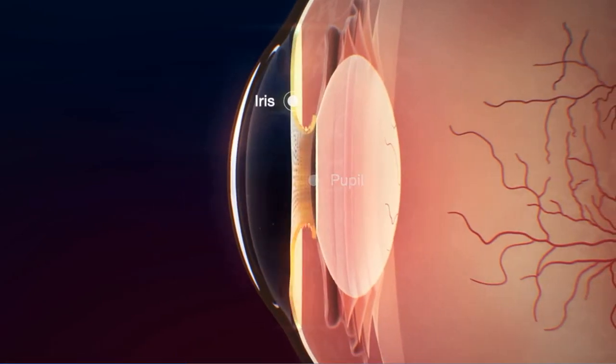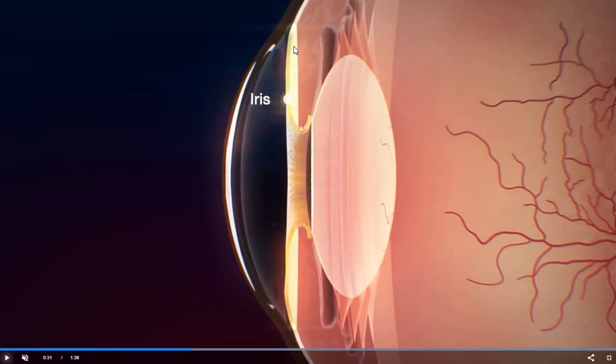The next structure is the iris. This iris is the colored portion of the eye. If you call your eyes brown eyes or blue eyes or green eyes, that color is because of the iris. So now you might have understood which part I'm talking about. The colored portion of the eye is iris.